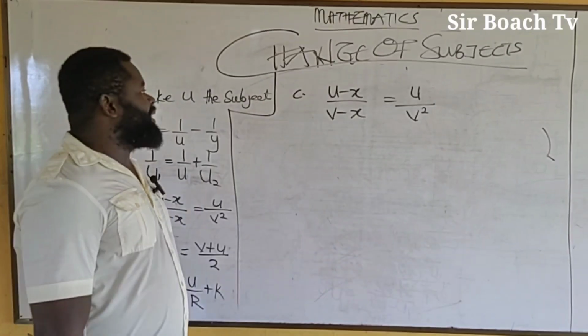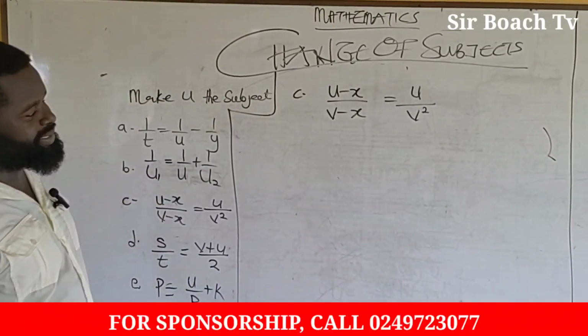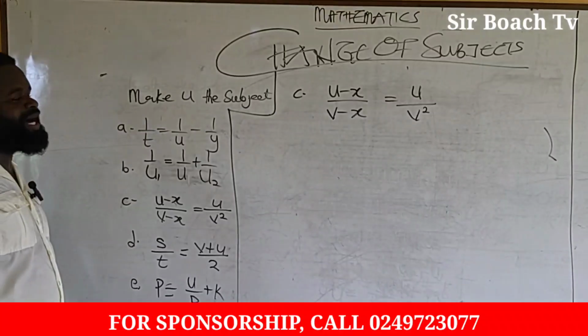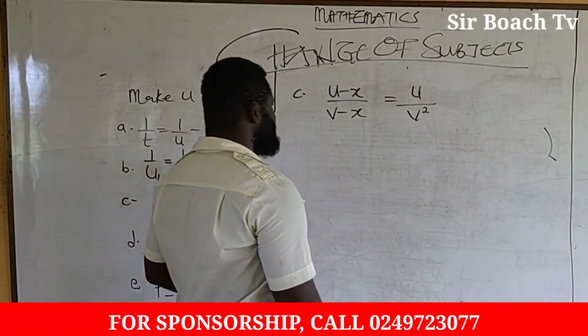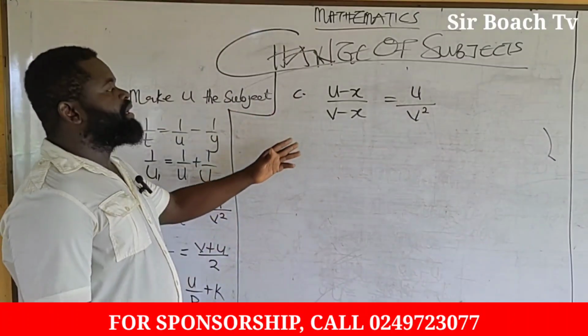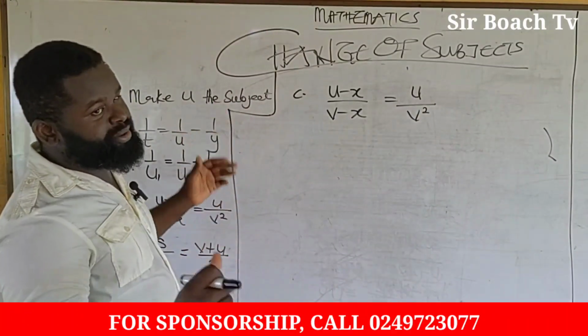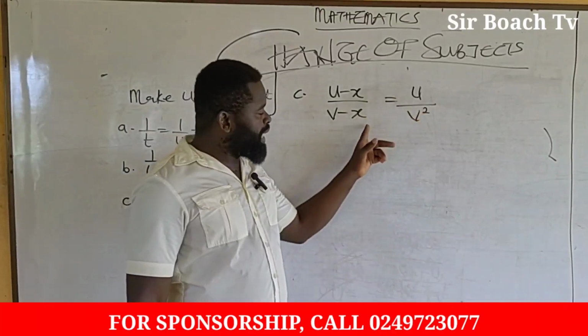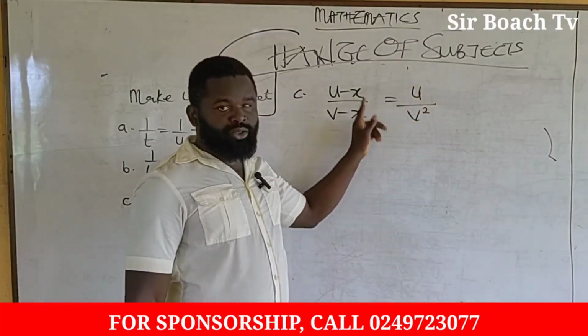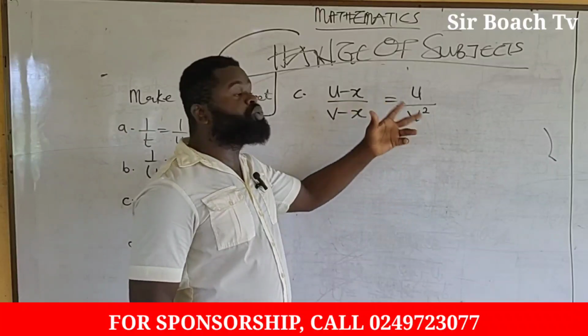Is it clear? Alright, so for the third one, we have u minus x over v minus x all equal to u over v squared. Now, the question looks scary, but it's one of the simplest. What do we have to do? We have to cross multiply, because it's only 2 terms.